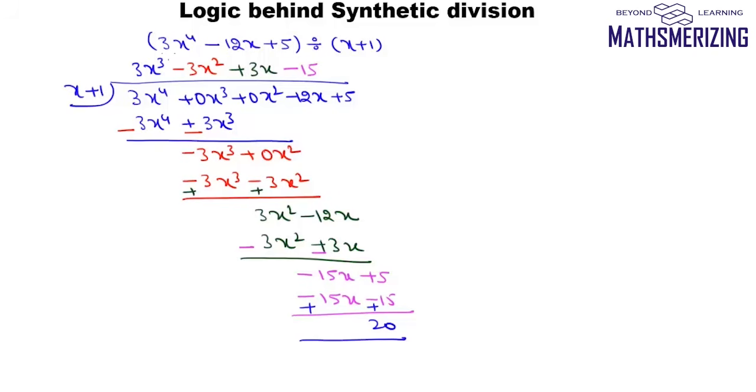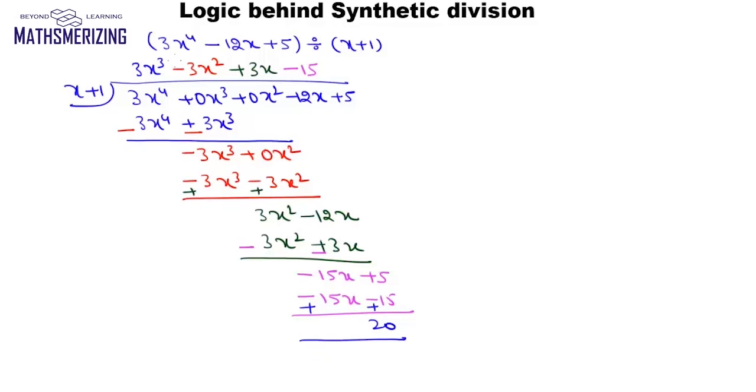So in this lecture, we'll discuss logic behind synthetic division. Now for that, I'll take up an example, which is I need to divide 3x to the power 4 minus 12x plus 5 with x plus 1. And if I use long division, then I'll get the quotient as 3x cube minus 3x square plus 3x minus 15, and I'll get the remainder as plus 20.